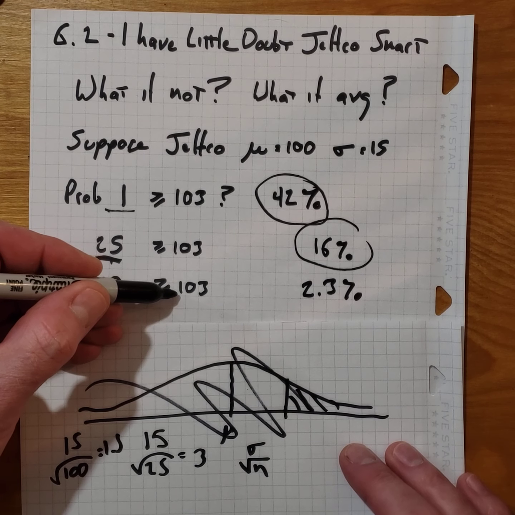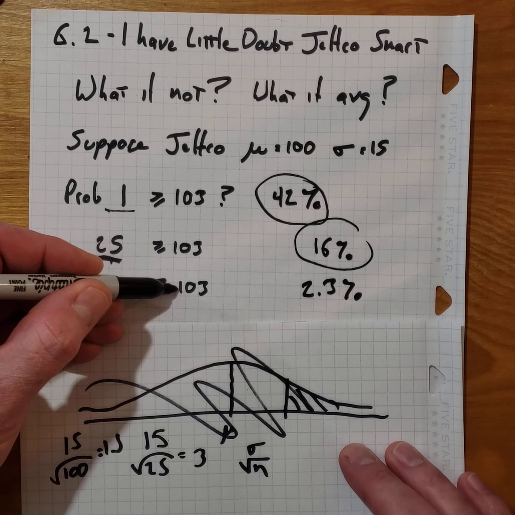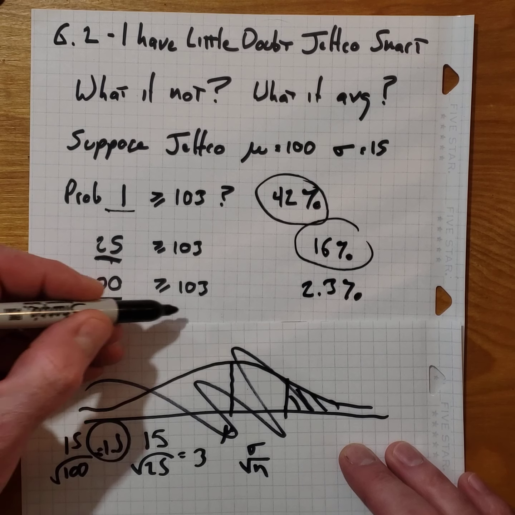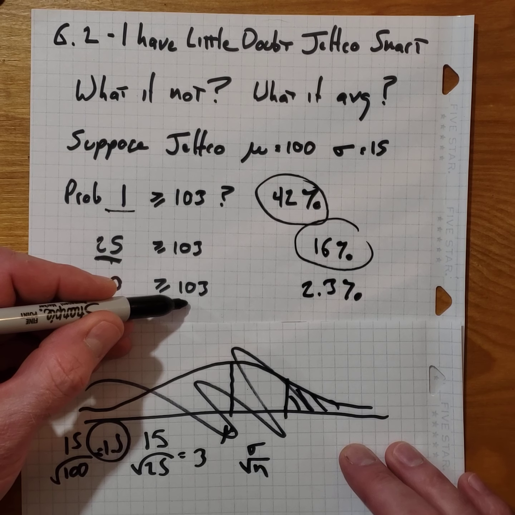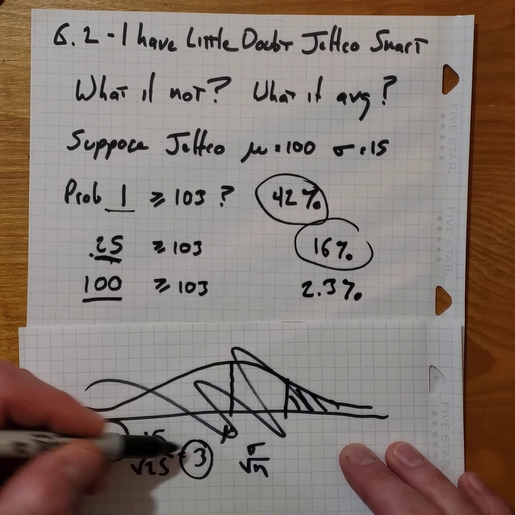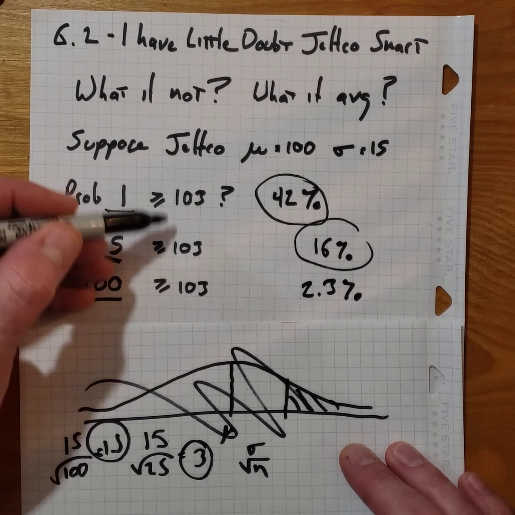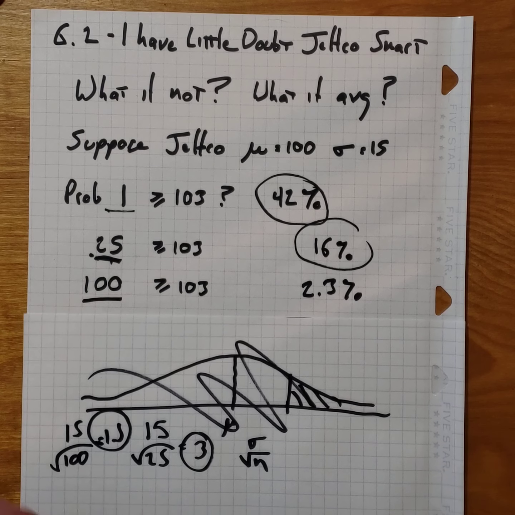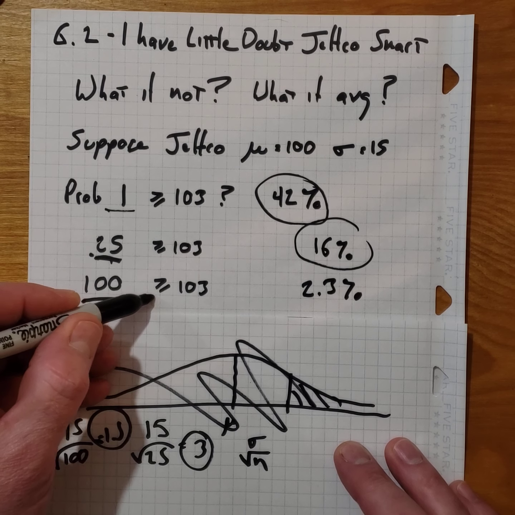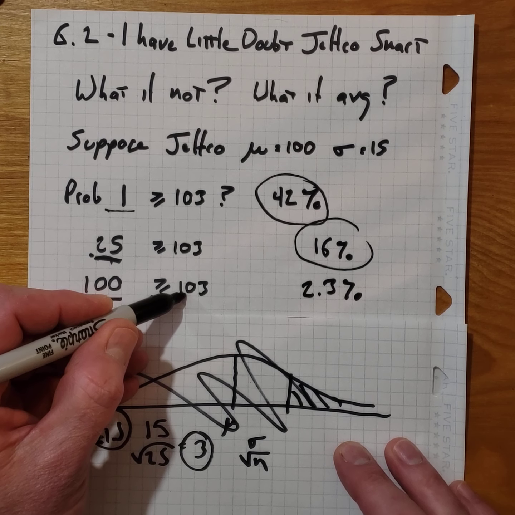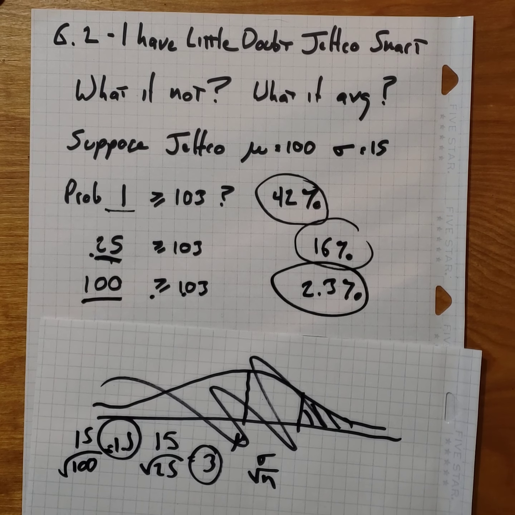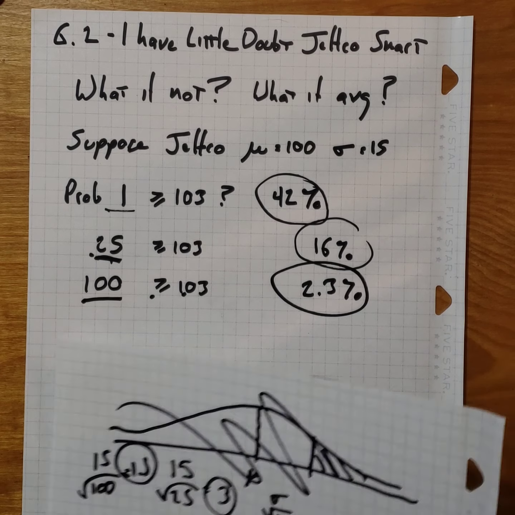So now we're 2 standard deviations above the mean. Here, the standard deviation was 3, so we were a whole standard deviation above the mean. Here, we were not even a standard deviation above the mean. So what's the probability that if we took a sample of 100 people, the average IQ for that sample would be 2 standard deviations above the mean? That's only going to happen about 2.3% of the time.